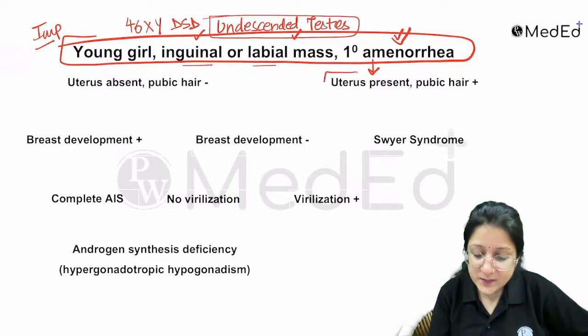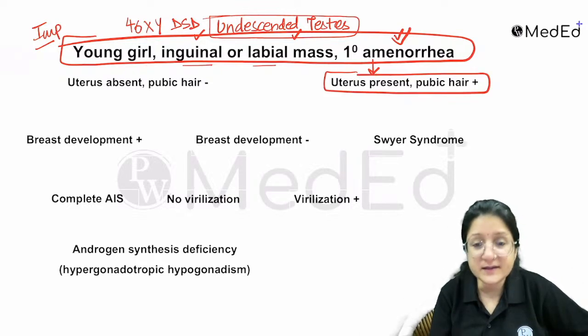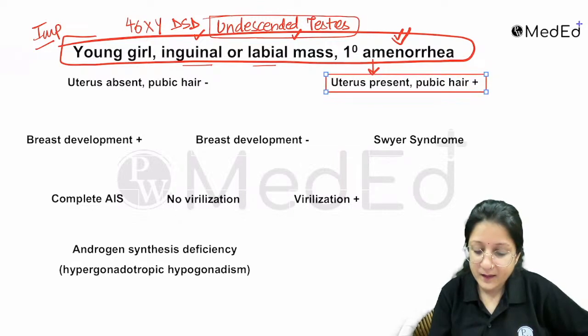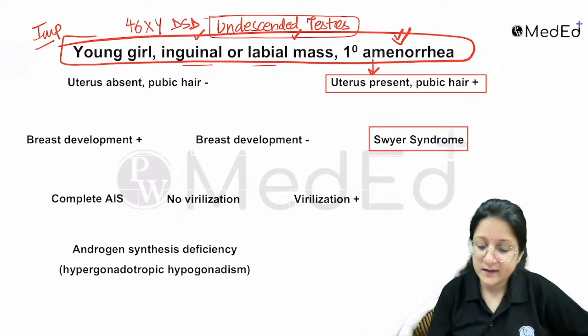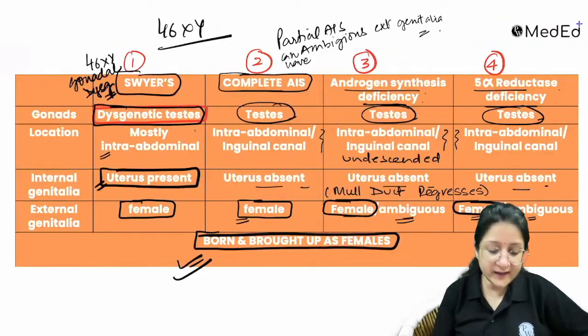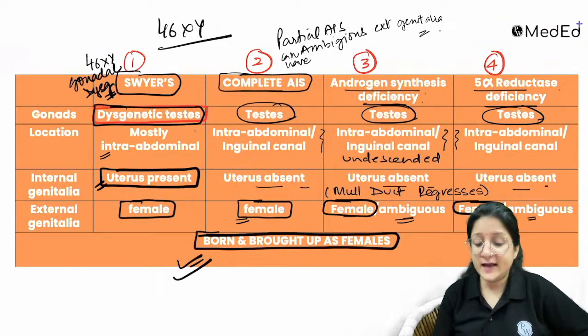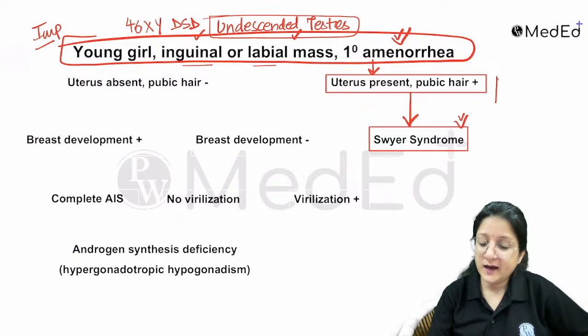Then, if the uterus is present and the pubic hair is present, your answer is Swyer syndrome. Pick this, because this is the only condition where your uterus is present. Now, this is going to be a phenotypic female.